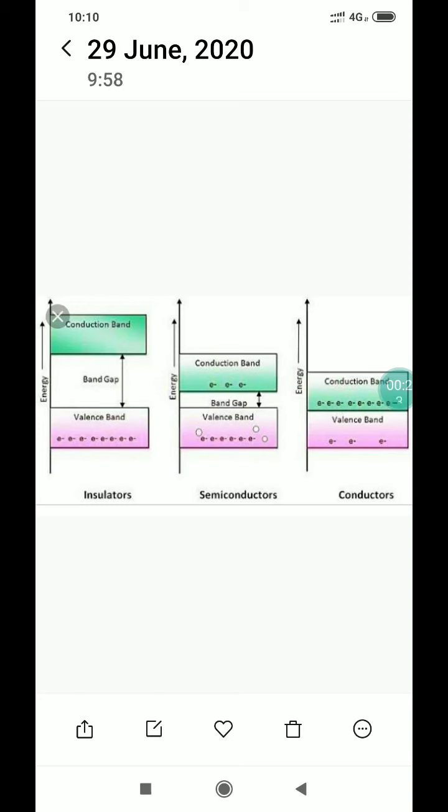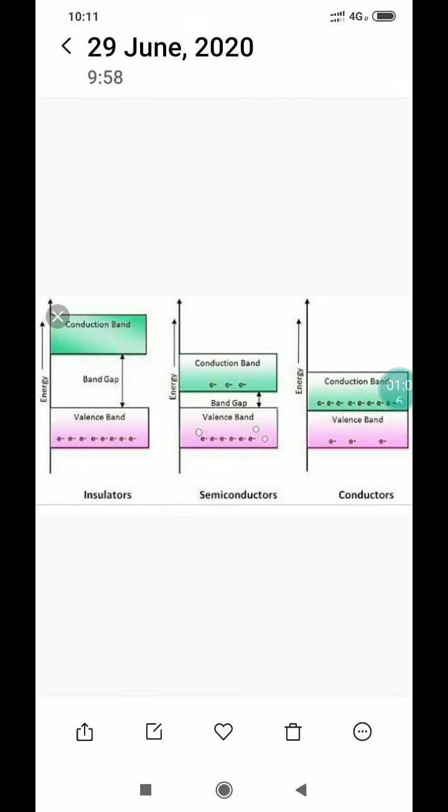Conductors have good electrical conductivity in the range of 10 to the power 4 to 10 to the power 7 ohm inverse meter inverse, so they are called conductors. For example, metals and ionic solids are conductors. Then insulators are solids having low electrical conductivity in the range of 10 to the power minus 20 to minus 10 per ohm per meter. They are called insulators, meaning these are bad conductors of electricity.